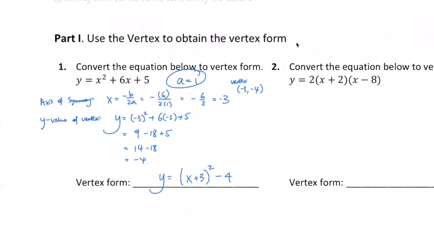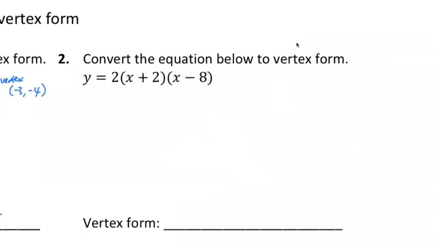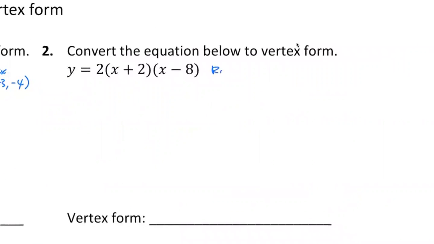Okay, so we have learned the way to figure out our vertex for each quadratic equation, and now we can put it to use. Same thing right here for number 2, it's called the root form. And that means we know a couple of things. We know the a value, that's 2. We will use it in our vertex form, the 2 right there. And then we also know the roots.